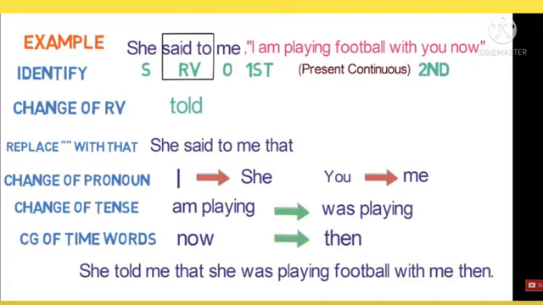So this is converted to indirect speech. I tell once again. The first one is identify, second one is change of reporting verb, third one is replace with that, change of pronoun, change of tense, change of denote of time. So these are identified in the given direct speech sentence. So the final is to change it to indirect speech. See, once again I read the sentence. She said to me, I am playing football with you now. In indirect speech, she told me that she was playing football with me then. I hope you understand the 6 steps. Let us look into another example.